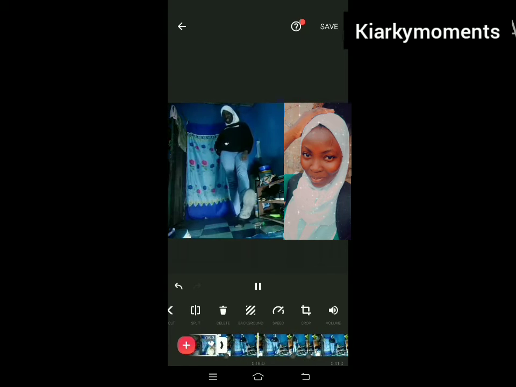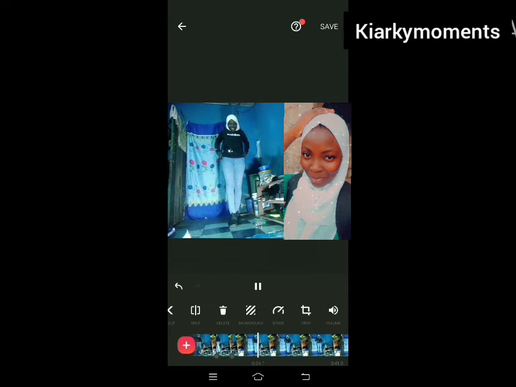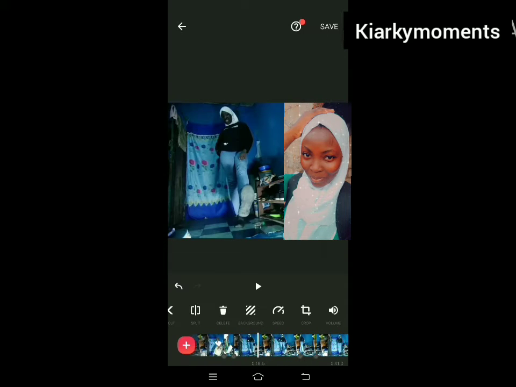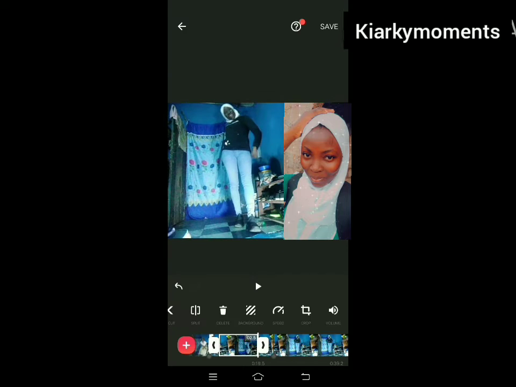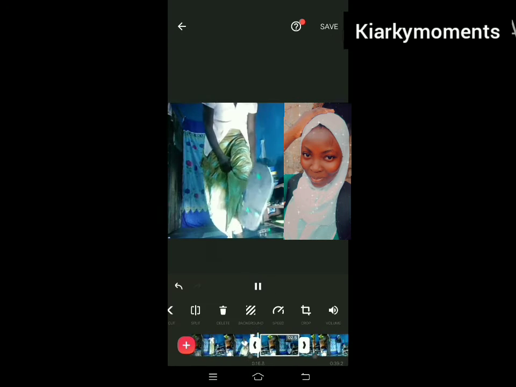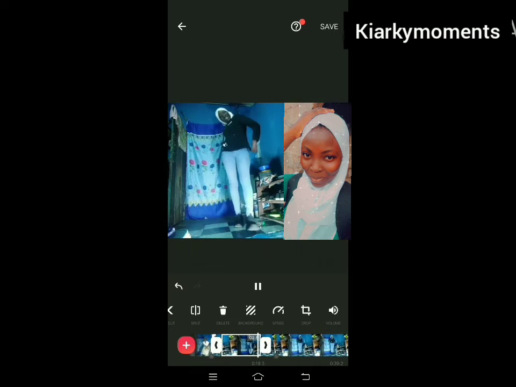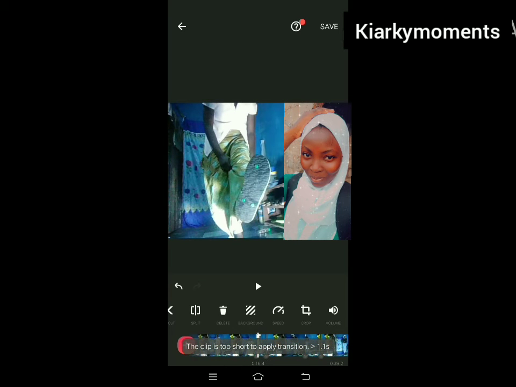I think I'm done editing the point I want, and as you can see, the switch was easy. Immediately I clicked on it, that switched back to normal. So the little clips that are left are just few. I will be editing those areas and touching them a little bit. So at this point I increased the speed. Now I will be adjusting it a little bit, then I will also use it that way. So immediately I switch from that one to this so it can rhyme. Now I think it's okay this way.